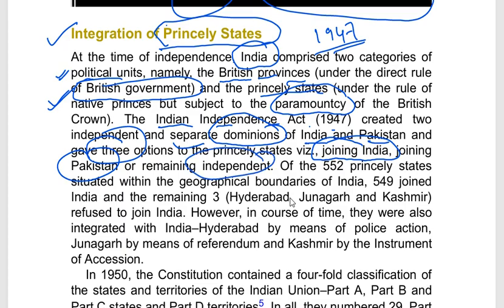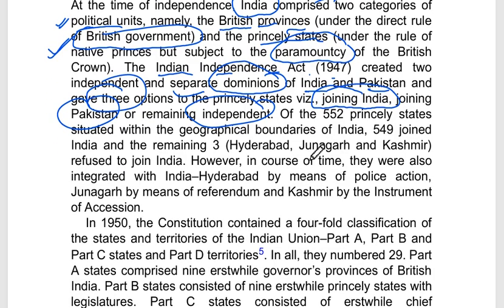Okay. So during the time of the partition, if we consider the entire geographical boundary of undivided India, at that time there were 552 princely states. Now, 549 joined India, but 3 princely states started demanding to remain independent.